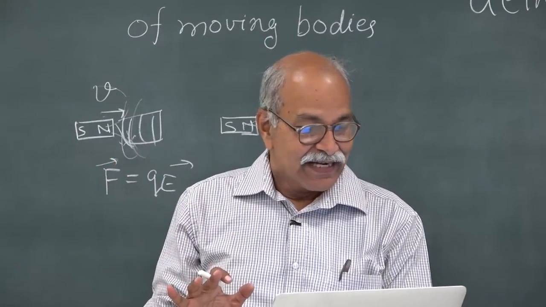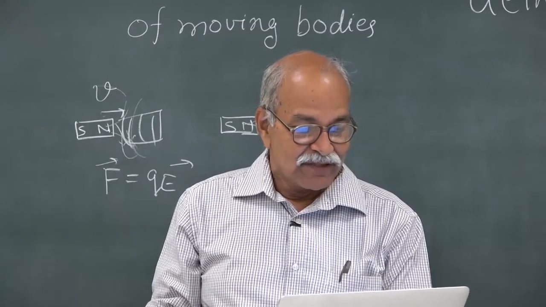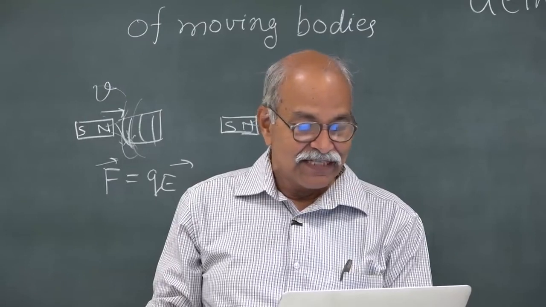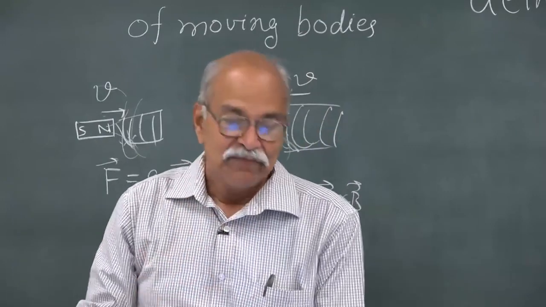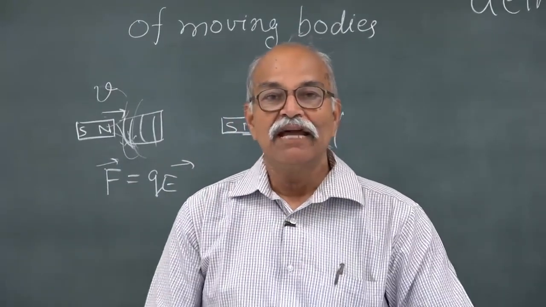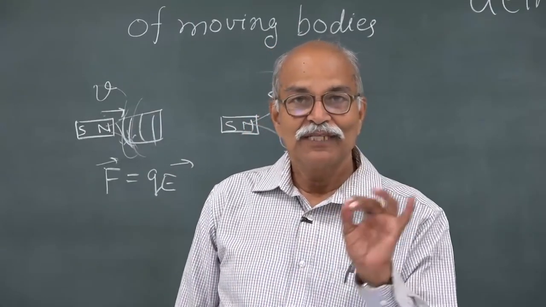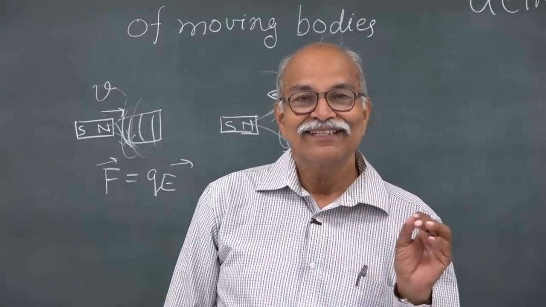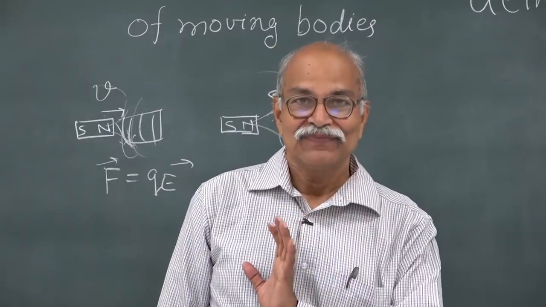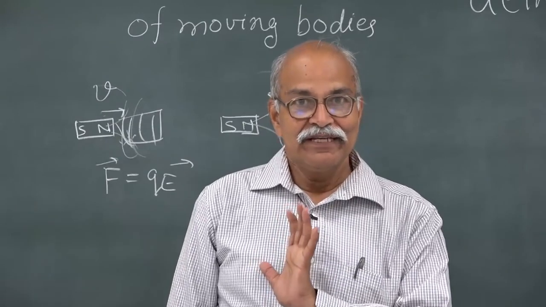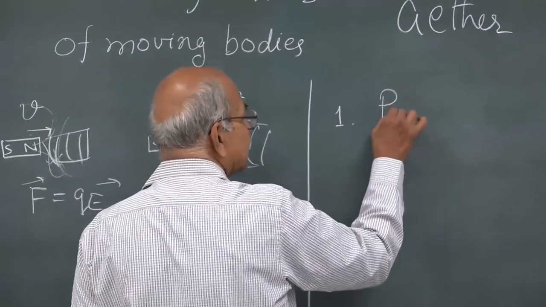They suggest rather that, as has already been shown to the first order of small quantities, the same laws of electrodynamics and optics will be valid for all frames of reference for which the equations of mechanics hold good. So, this is the opening remark with which he then develops the special theory of relativity based on two postulates. One is the principle of relativity and the other is the constancy of speed of light in vacuum. So, first thing, let me write: one is the principle of relativity.